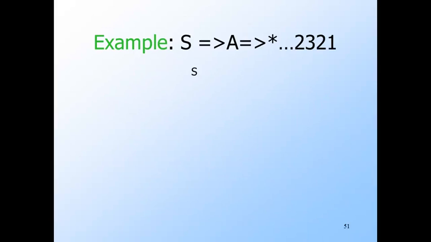Here's an example. If the derivation starts with S goes to A and produces a terminal string with index sequence 2, 3, 2, 1, then here's what the derivation or parse tree has to look like. First of all, we start with A. The first production used must generate the 1 at the right end, and we need to keep the A, so this is the only choice.